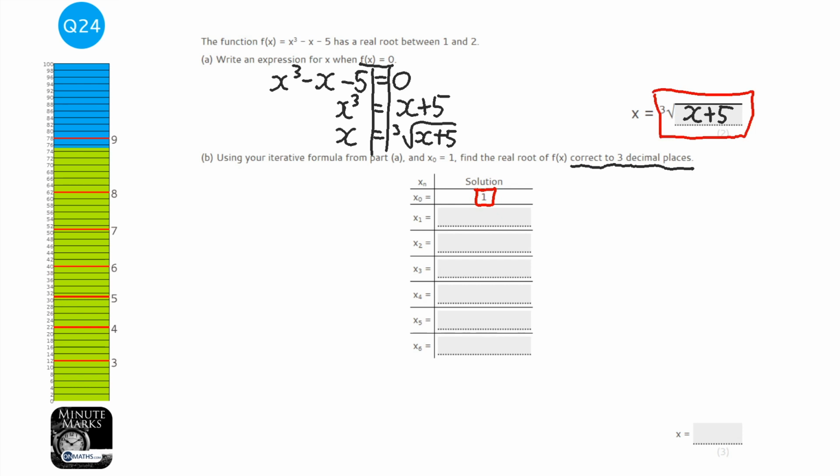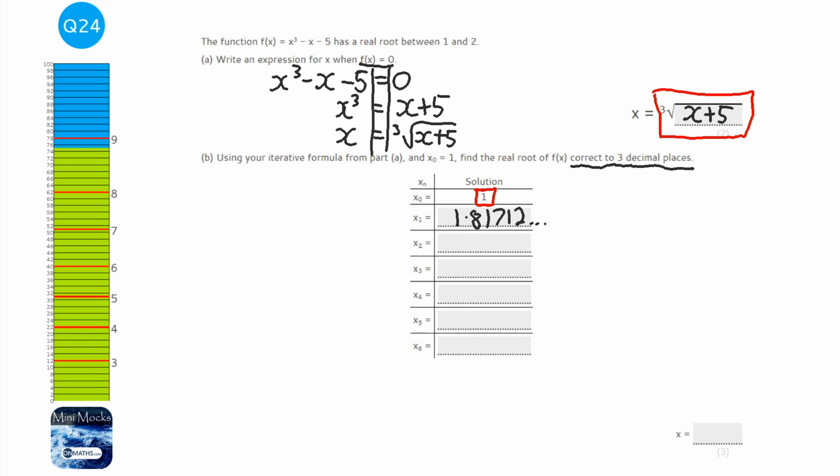Okay, so let's try it. So cube root of 1 plus 5. And that gets me 1.81712, blah, blah, blah. Now I need to keep that answer. So what I'm going to do is press the cube root button, then click inside the root, and click answer plus 5. And the calculator will remember the answer to the one we had before.